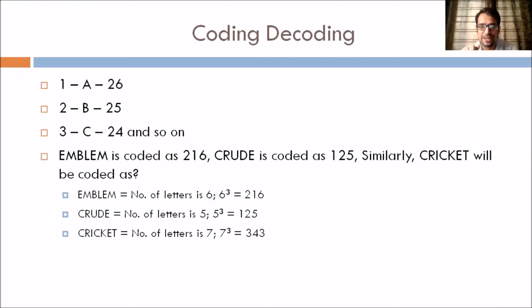Now let's take one more example. If I code cat, C-A-T, as 6, how will you code dog in the same language? If you take the straight codes of all the letters in cat, C is 3, A is 1, and T is 20. Now 20 plus 1 plus 3 is 24, and I'm coding it as 6. That means I'm just adding the digits, 2 plus 4 is 6. So if you use the same logic to code dog in the same language, the code will be 8. This is how the problems in coding and decoding will be. If you are able to get that logic correct, the number of letters or how the coding is done, it will be very easy for you to solve the problem.